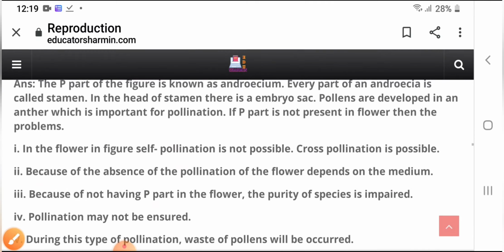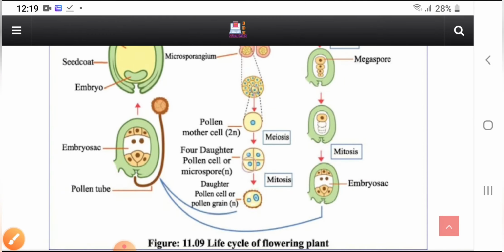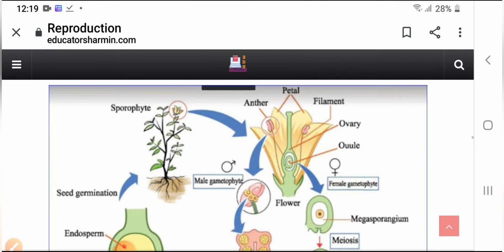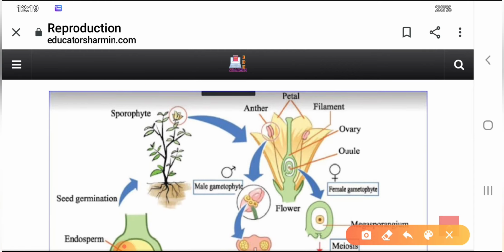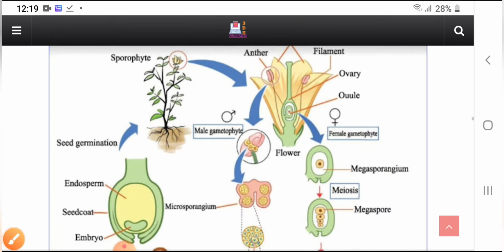I'm going to show you the diagram again, the life cycle of a flowering plant, and how pollination happens. If you see the diagram, here is the anther, and here is the gametophyte, and here is the flower. Whenever the pollen goes inside here, it mixes together and forms a zygote.